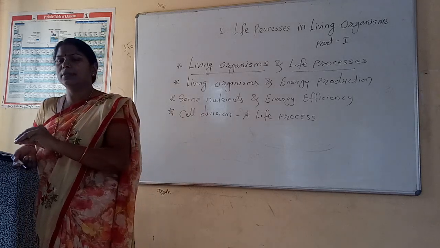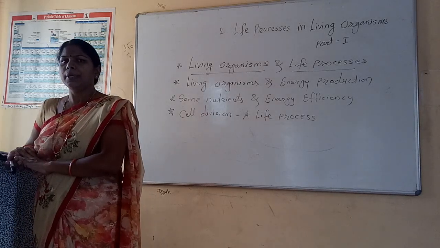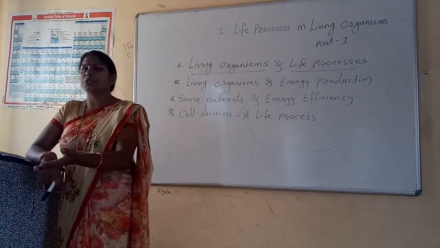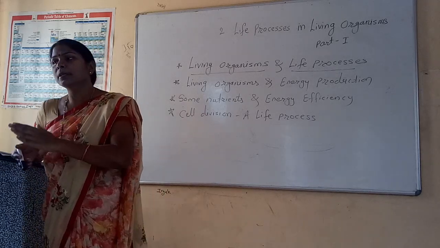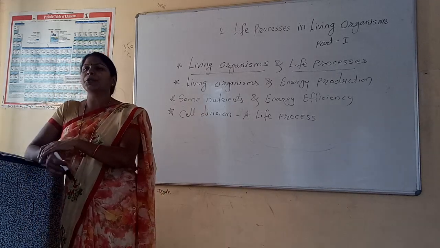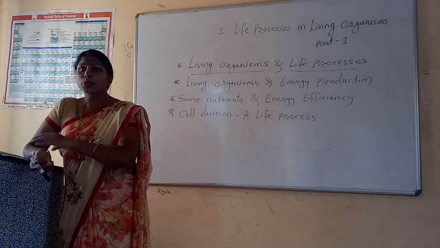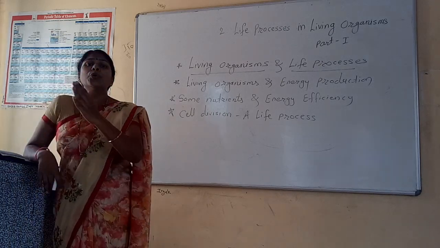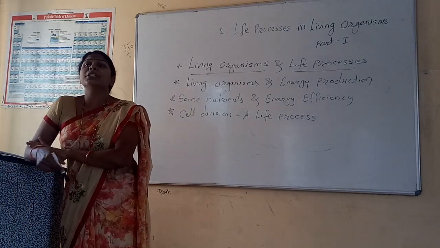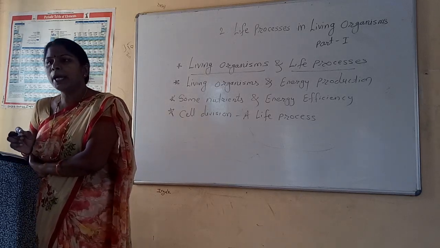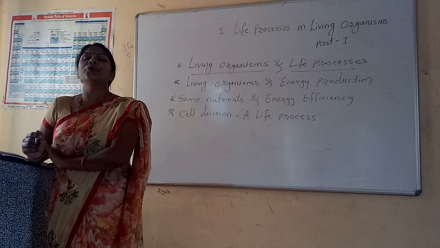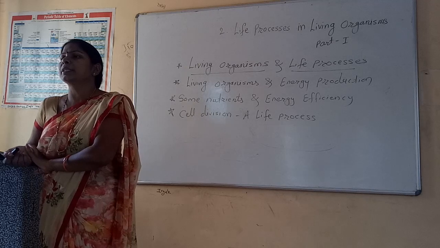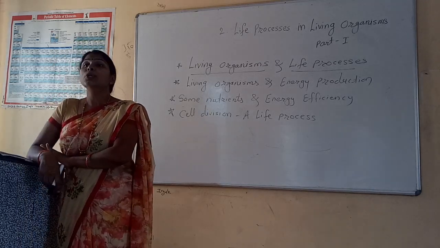The glucose formed after digestion of food in the digestive system is carried by the transport system, the circulatory system, from one part to the next. That means to each and every cell of the body, glucose and oxygen, the most important raw materials for energy production, are carried by the circulatory system.